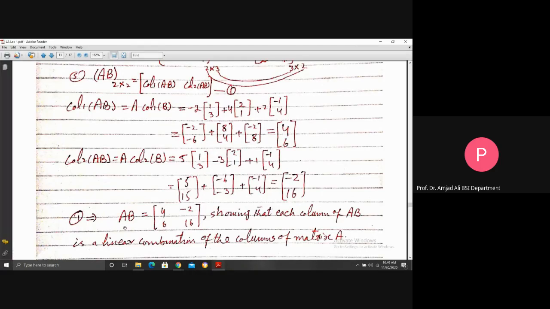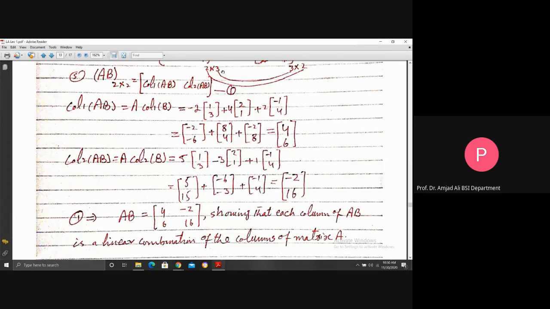This implies AB is equal to: column 1 of AB is 4, 6, column 2 of AB is minus 2, 16. Showing that each column of AB is a linear combination of the columns of matrix A. It means that in the product of two matrices, each column is the linear combination of the columns of the first matrix A.